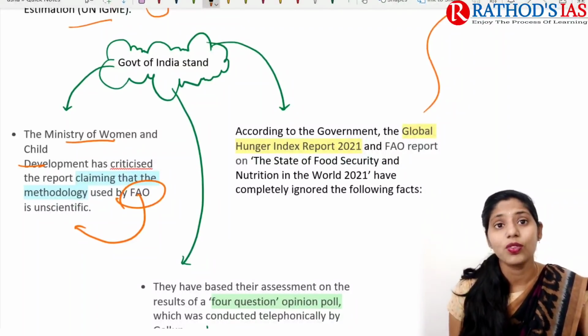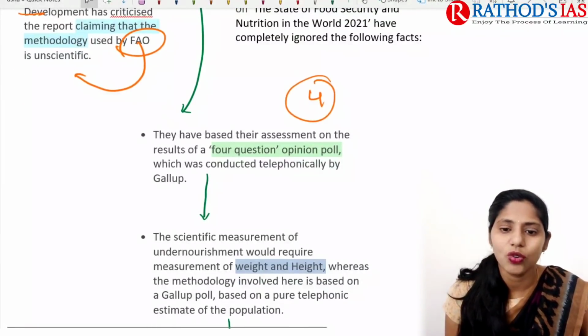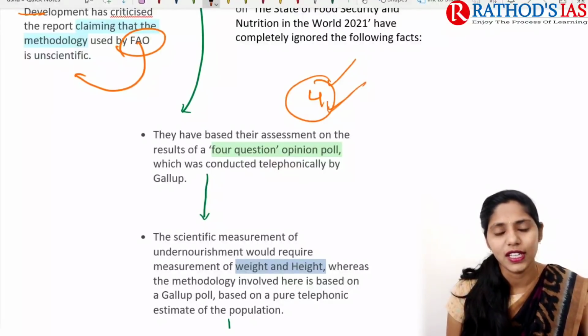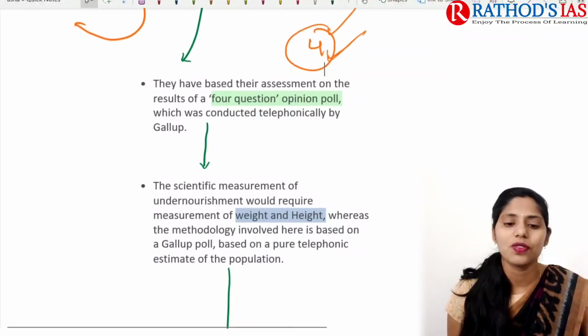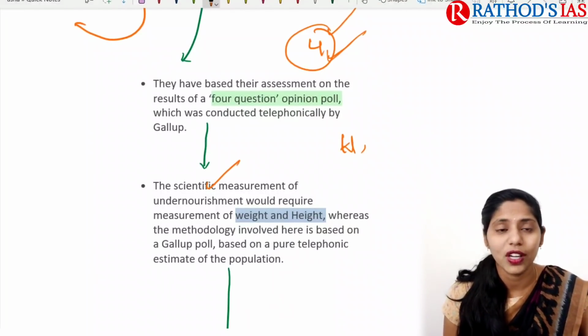This report is ignoring some facts. For example, it is based on a 4-question opinion poll, and it is done telephonically. They conducted this survey by making calls. But a scientific measurement of undernourishment requires measurements, so we need to take measurements of weight as well as height.